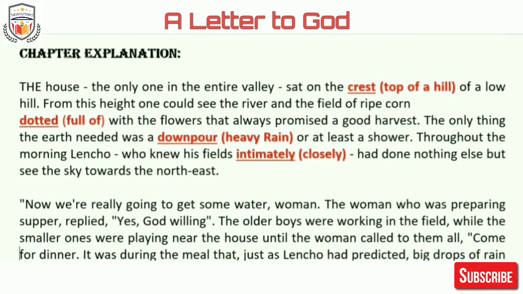The house, the only one in the entire valley, sat on the crest. See, now all the difficult words are there. I have highlighted them. What you have to do is just note down all these difficult words along with the meanings. The house, the only one in the entire valley, sat on the crest. Whose house are we discussing? We are discussing the house of Lencho. Sat on the crest, that is, on the top of a low hill.